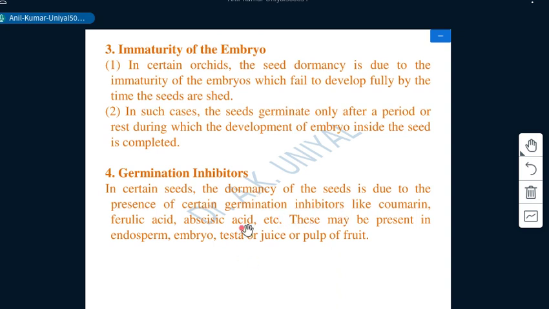So this is the treatment for this kind of dormancy.